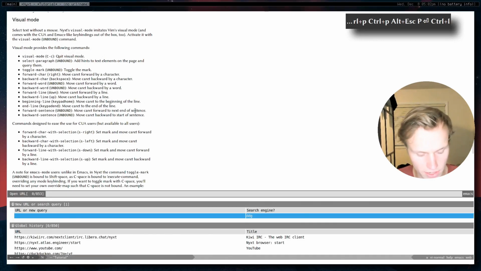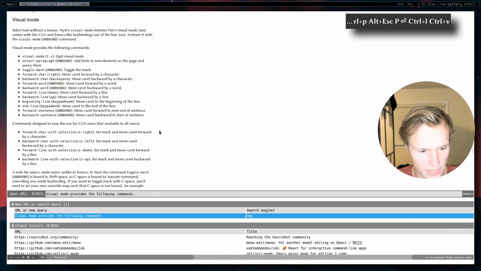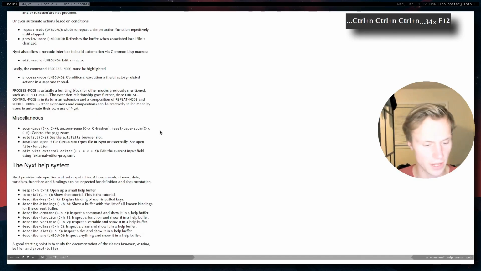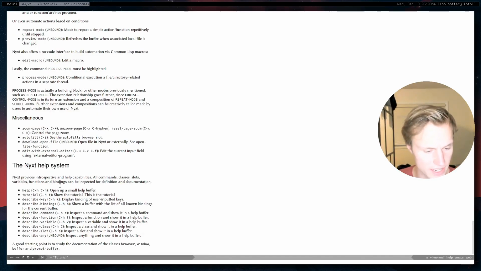So we could just do Control V, and it will actually paste the text that we selected, which is pretty cool. And so it kind of allows you to avoid using your mouse as much, which is pretty awesome in my mind, especially for those of you guys that go pretty intense about avoiding using the mouse. Now, another spot that you'll actually notice a lot of help is down here.